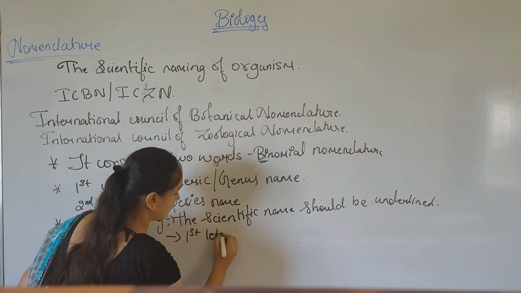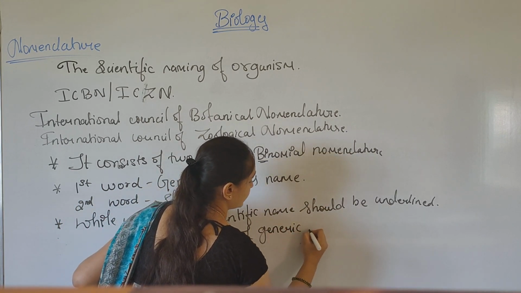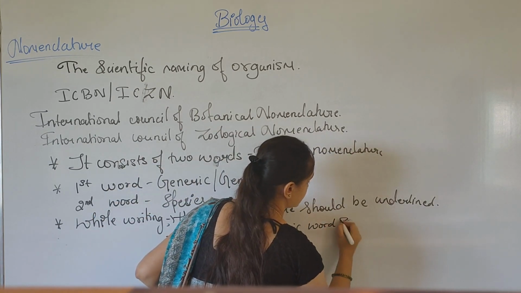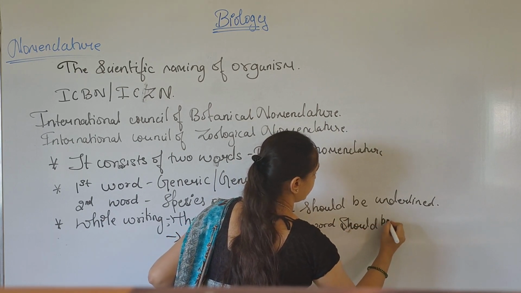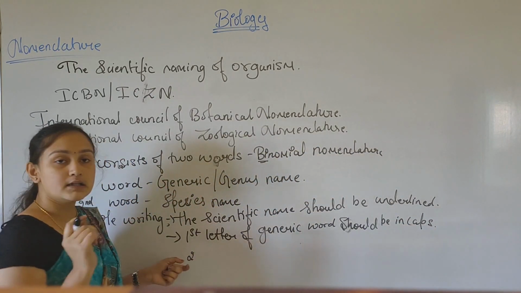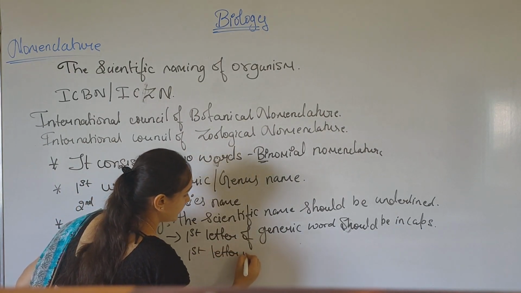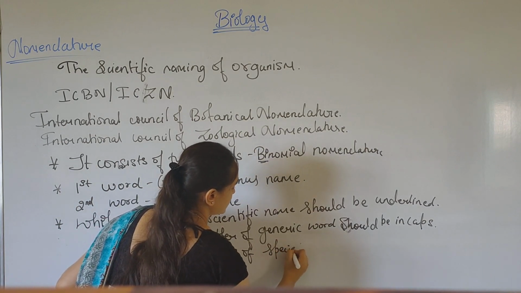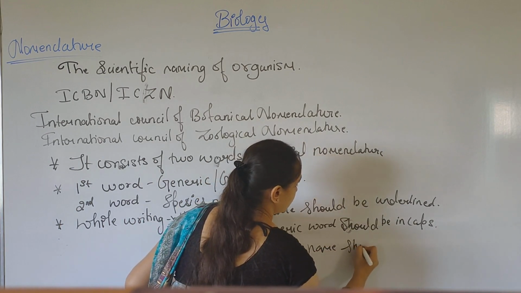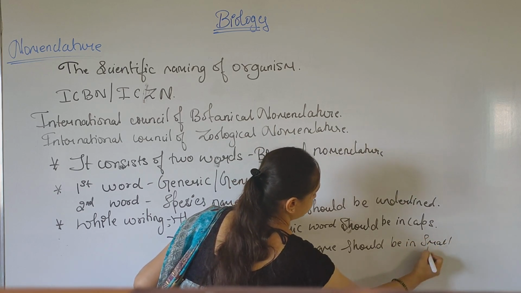The first letter of the generic word should be in caps, whereas the first letter of the species name should be in small letter.